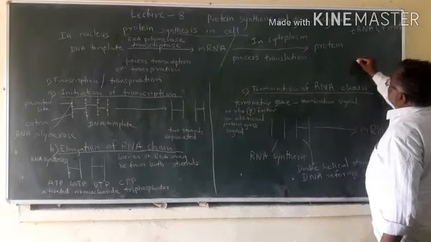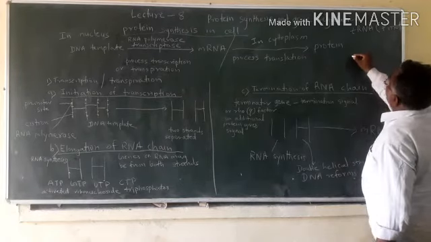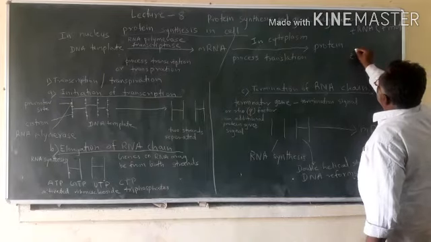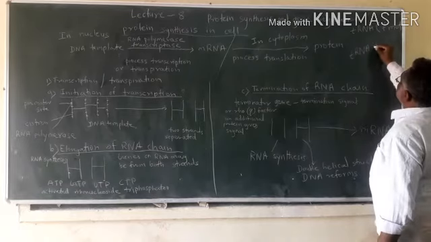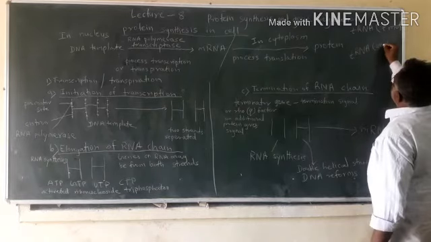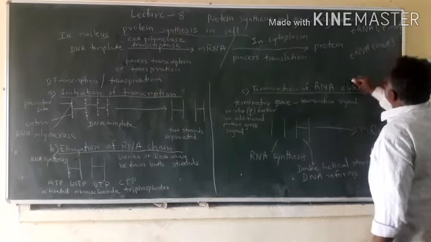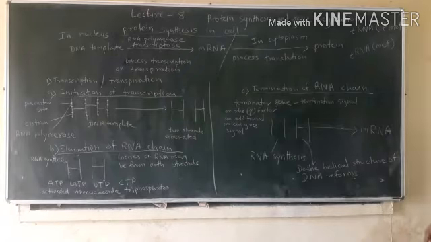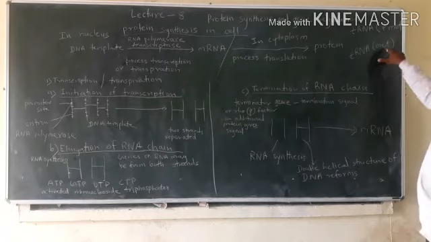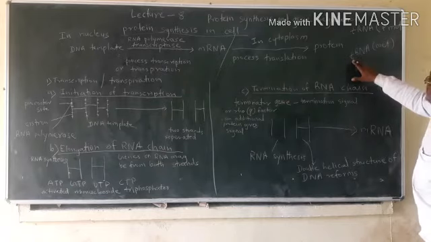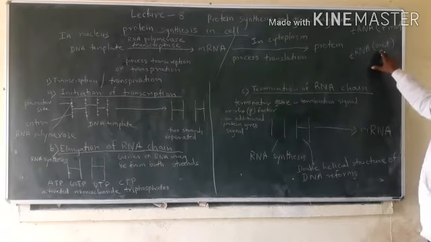Then in eukaryotes, in a multicellular organism, it is written as tRNA mate. So in a multicellular organism, the tRNA for methionine, methionine being the amino acid, is written as tRNA mate.